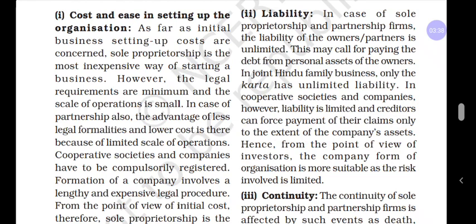In a cooperative society, the members have limited liability. And coming to the last form, the joint stock company, the shareholders have limited liability. Each form has its liability status, and it is also one of the factors affecting the choice of a particular form of business organization.